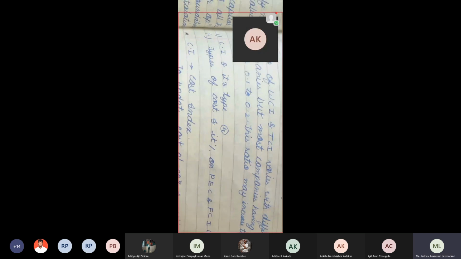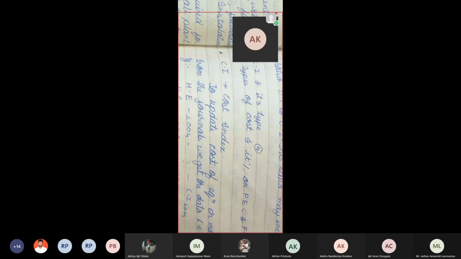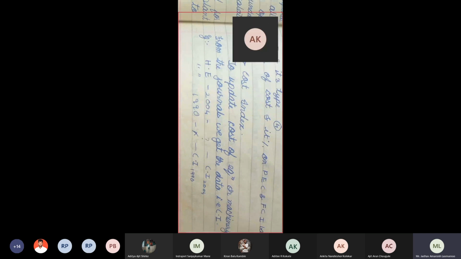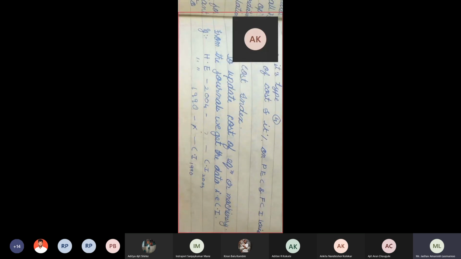Reading or not? And next topic we'll discuss, today's last point. Okay, and the topic is cost index. That topic मी थांबणार आहे. Okay, cost index. So what is meant by cost index? To update cost of equipment or machinery from the journals we get data. That is the cost index.